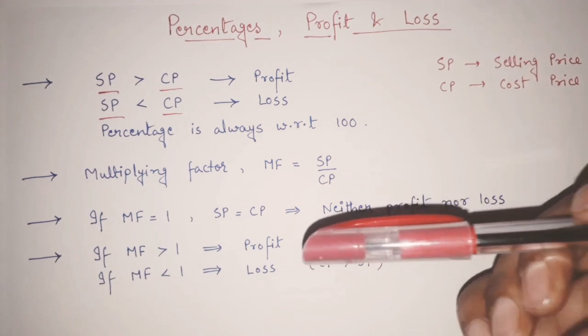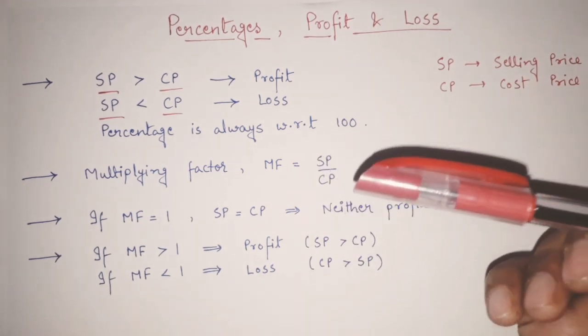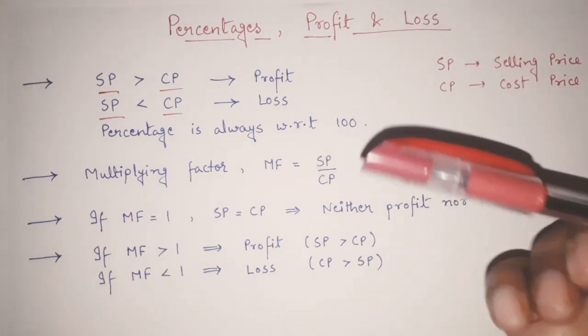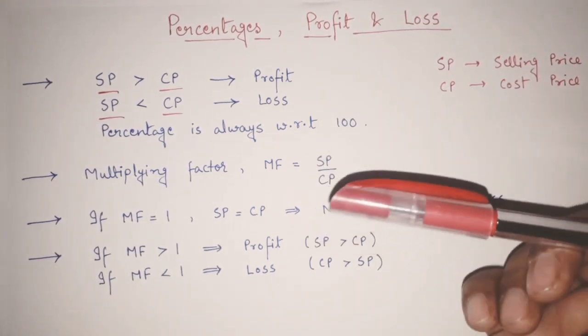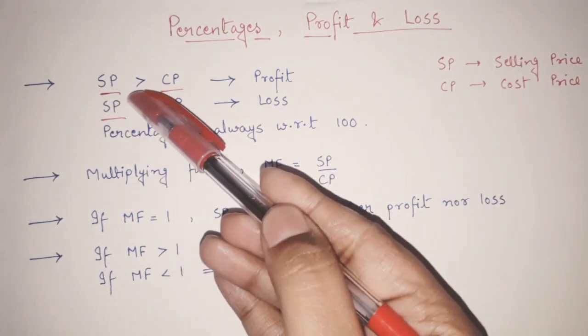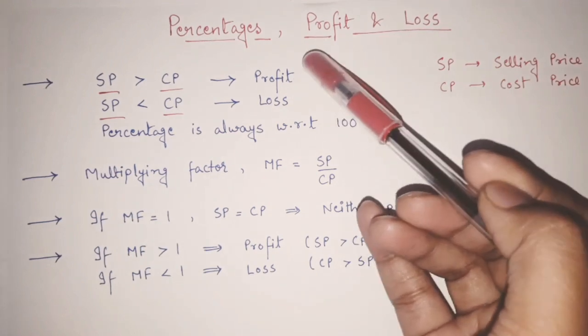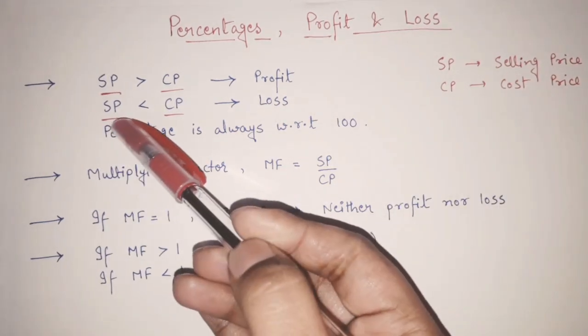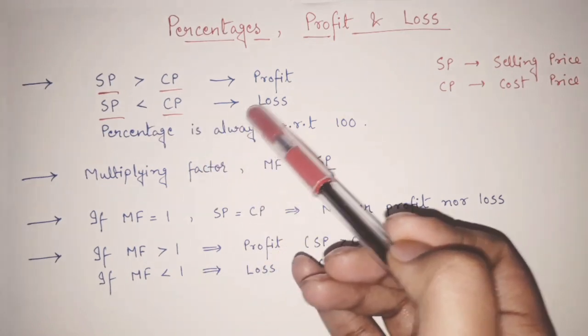That means I have bought this pen in 10 rupees, but I have sold this pen to my friend in 15 rupees. That means what? I have made 5 rupees of profit, right? So whenever your selling price is greater than your cost price or buying price, it is a profit deal. But if your selling price is less than your cost price, it is loss.